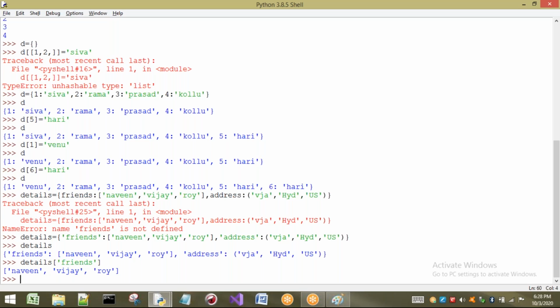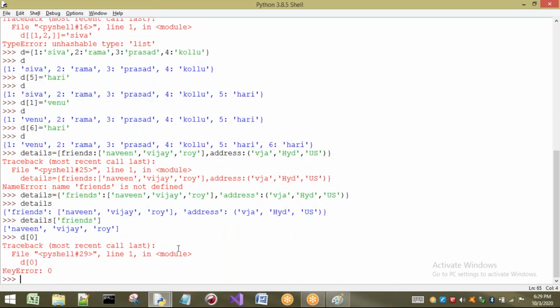For example, let us try with indexes, as we have seen in our list concept. Let us try with 0. D of 0, as per our knowledge, should print friends, Naveen, Vijay, Royan. But see what happens here: KeyError 0. That means it looks only for keys. But is there any key called 0? No, there is no index called 0 in our dictionary. So it says key error. That means whatever key you have given is not present in our dictionary.